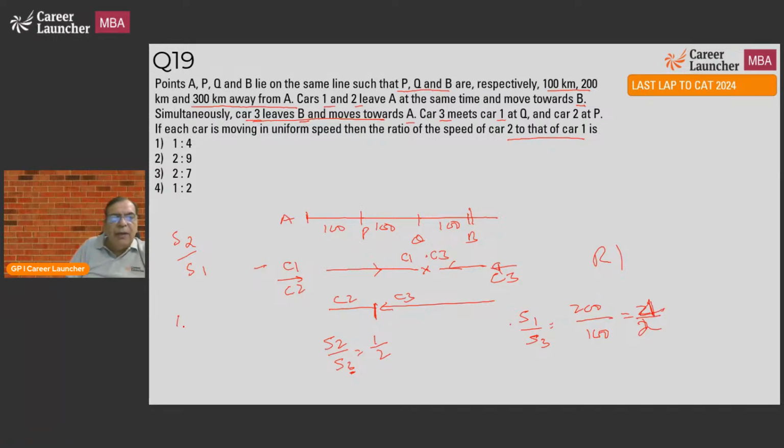That means if I look at speed of car 1, speed of car 2, speed of car 3. If speed of car 1 is 4, speed of car 3 will be 2. If speed of car 3 is 2, speed of car 2 will be 1. So what is the ratio of speed of car 2 to car 1? 1 is to 4.